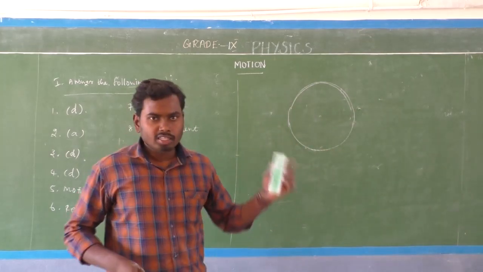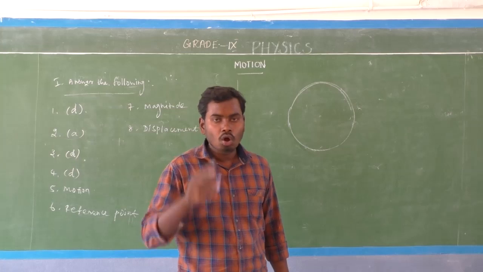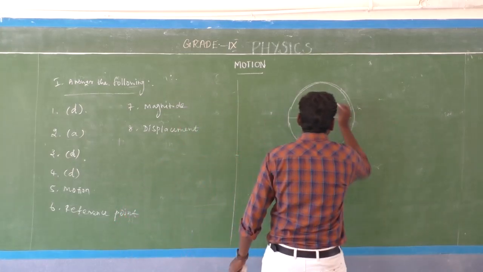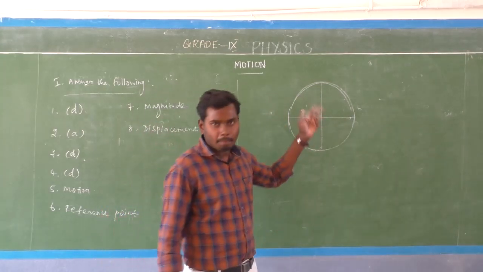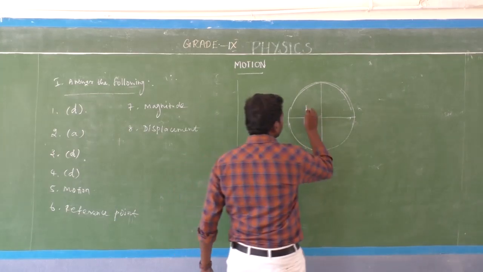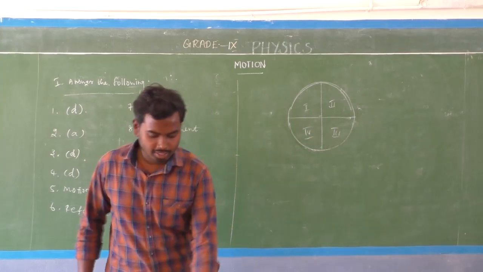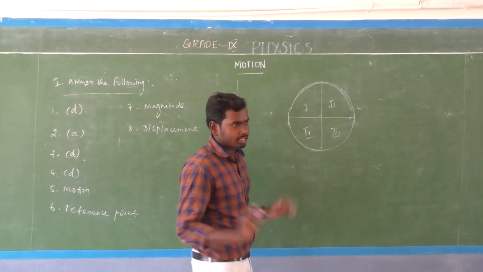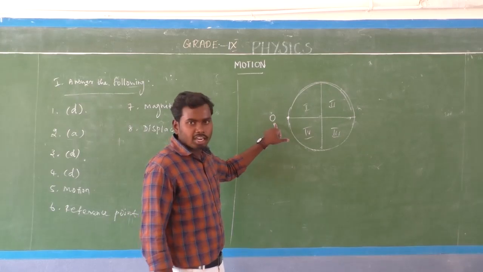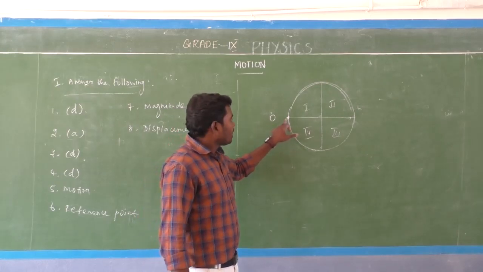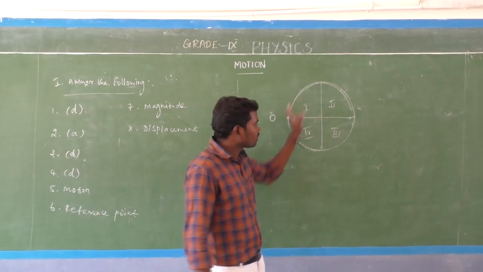Okay, consider a circle. We can split the circle into 4 quarters. Am I right? So this is the first quarter, second, third, and this is the fourth quarter. Consider a particle, which means any object. That object starts its journey from point A. Here, the object moves along the circumference of the circle.